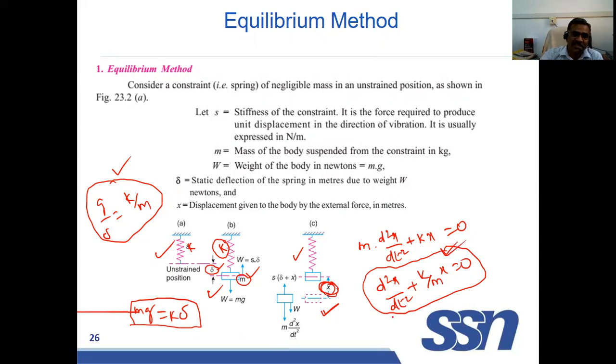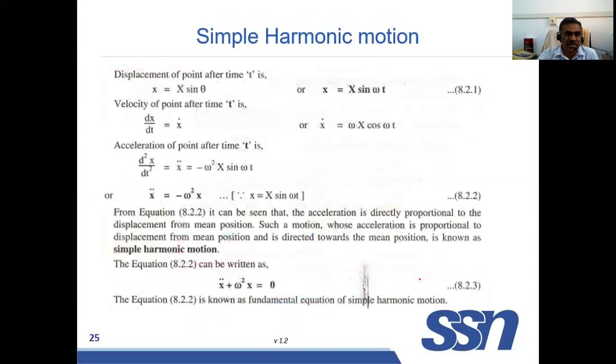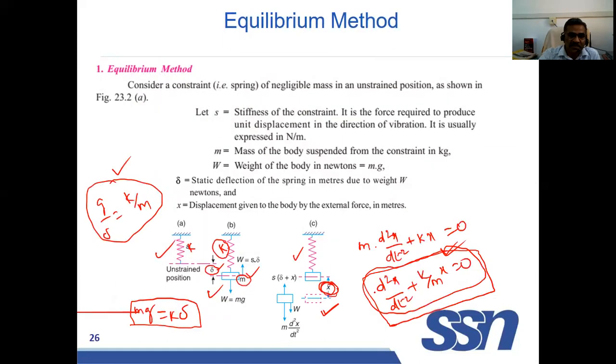Now we are going to compare this equation with the simple harmonic equation. What is the simple harmonic equation? It is d square x by dt square plus omega square x equal to 0. When you compare the equations, instead of omega square we have k by m.